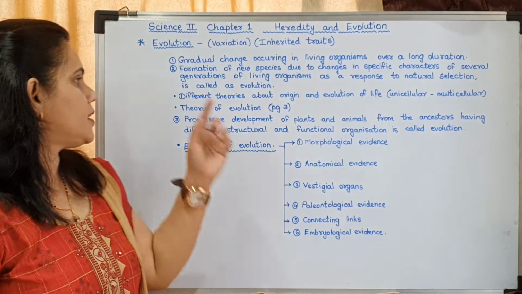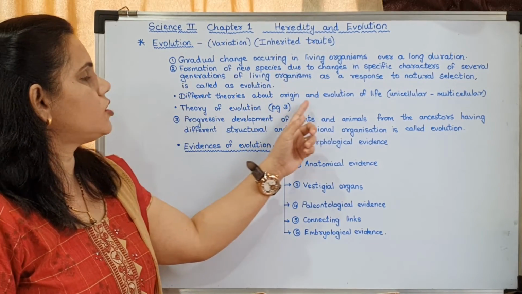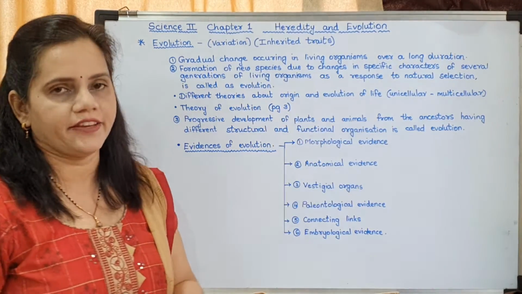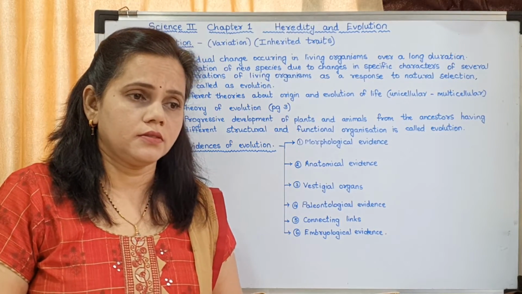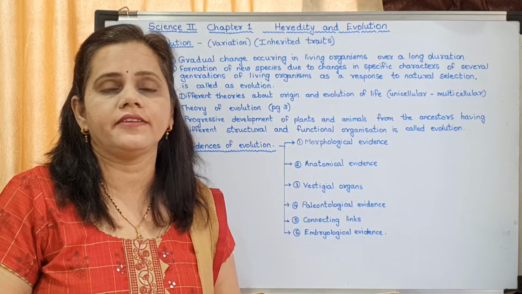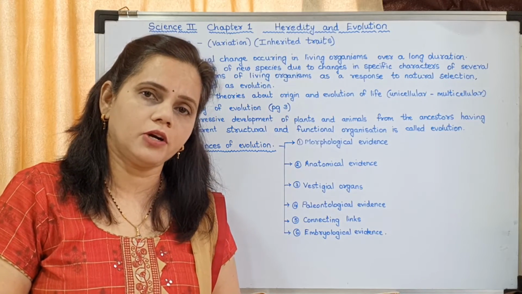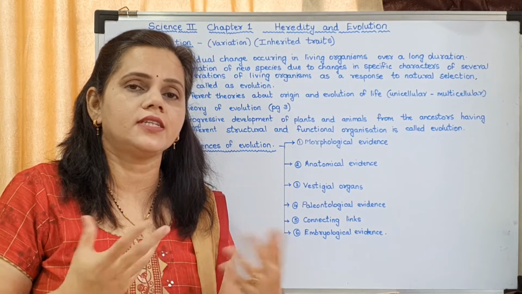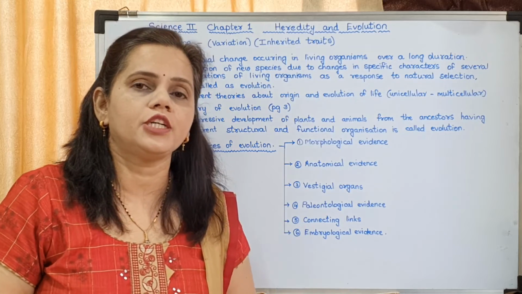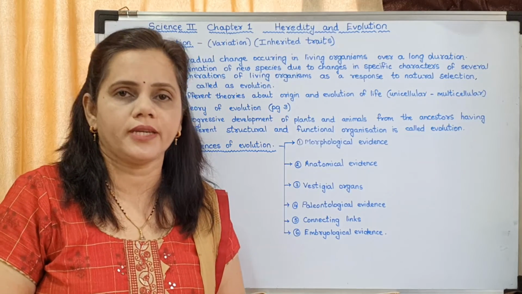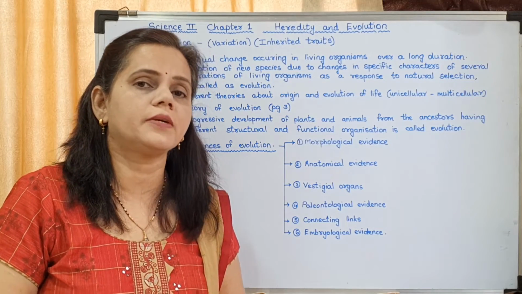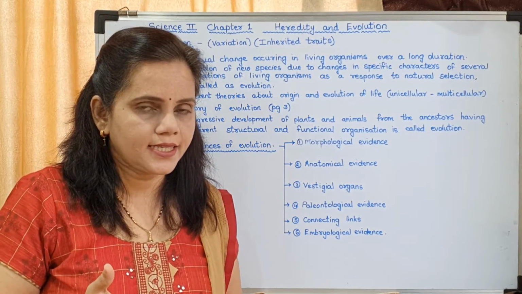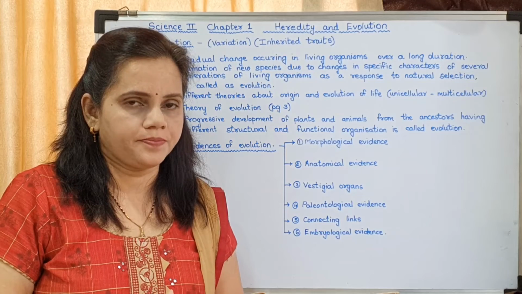Okay. Now the next, different theories about origin and evolution of life. So I have already told you that there were different scientists who started studying evolution. They were interested in how earth came into existence, how life came into existence. So there are several theories which were put forward by several scientists based on evolution.